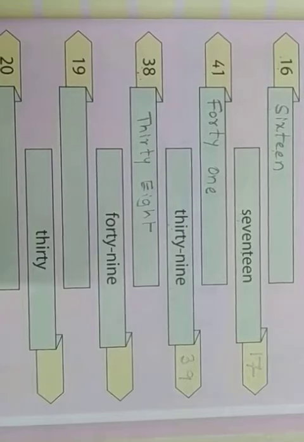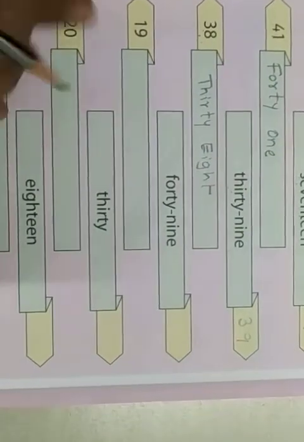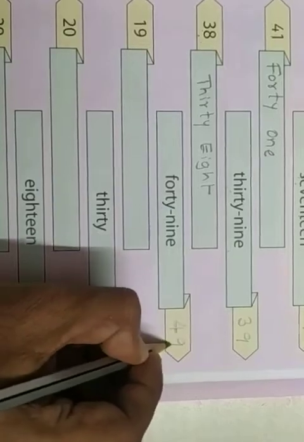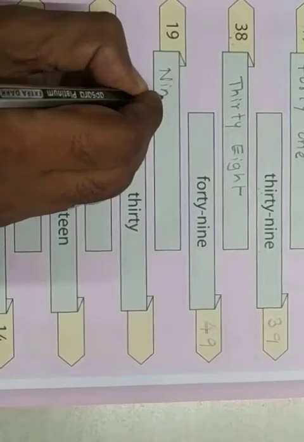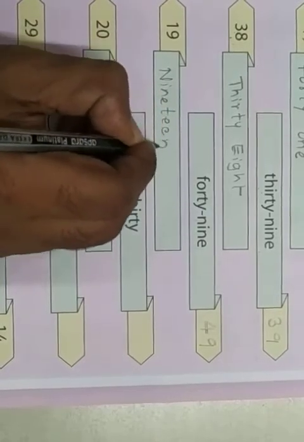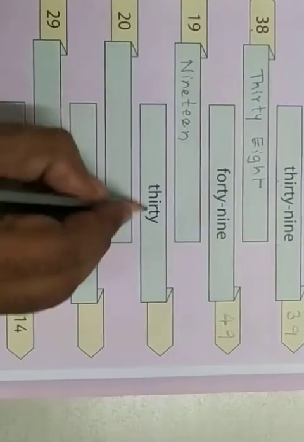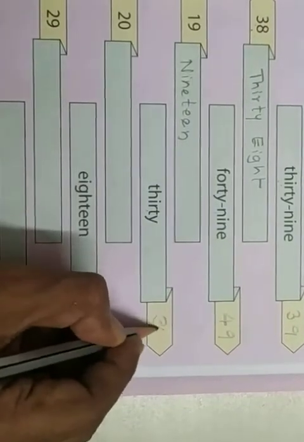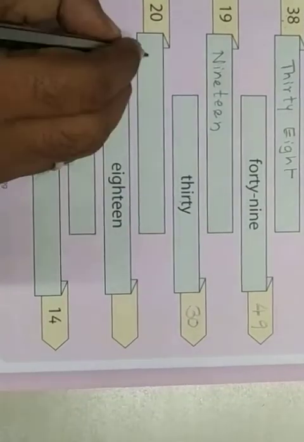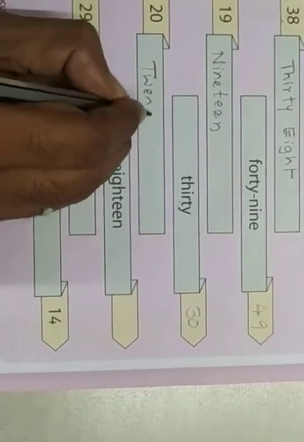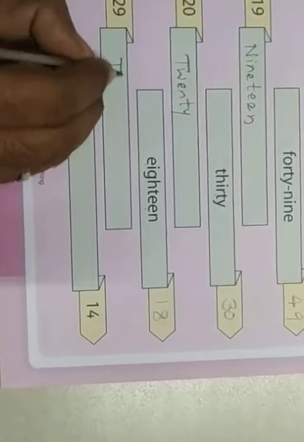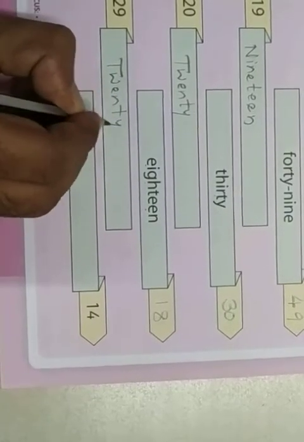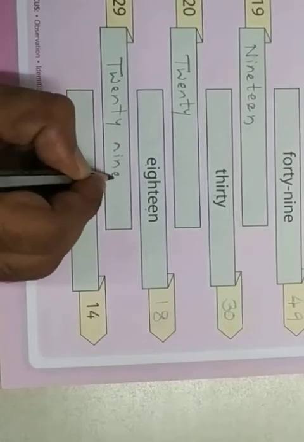E-I-G-H-T, 38. Now the number name is given, 49. Write down the 49 numeral there. 19. N-I-N-E-T-E-E-N, 19. Right? 30. T-H-I-R-T-Y, 30. Numeral. 20. T-W-E-N-T-Y, 20. 18. 29. 29. Right?